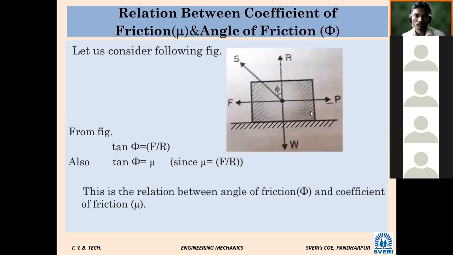Then the relation between coefficient of friction mu and angle of friction. This formula we should remember: mu is equal to tan phi. How does it come? We know tan phi is equal to F upon R. Now, by the law of static friction, F upon R, frictional force is directly proportional to normal reaction, is mu. So this is one more formula we will get, because we are going to use it in further calculations. The relation between angle of friction and coefficient of friction is: mu is equal to tan phi.